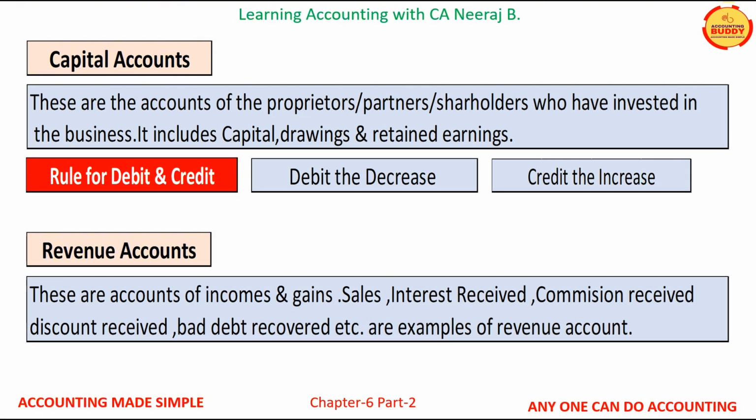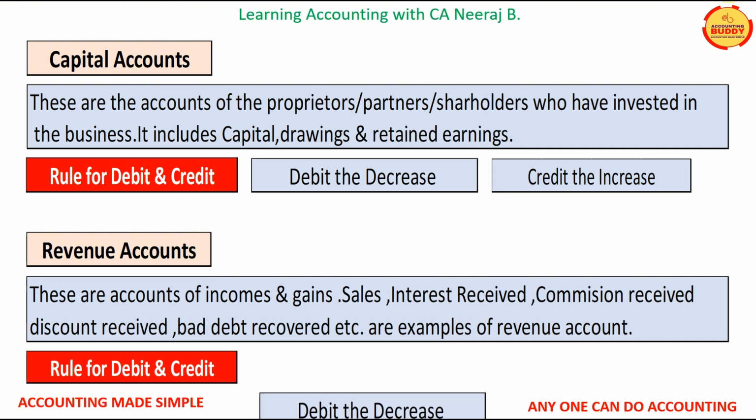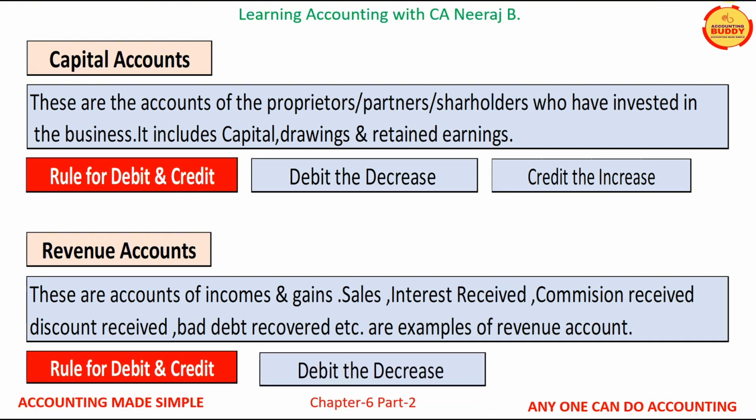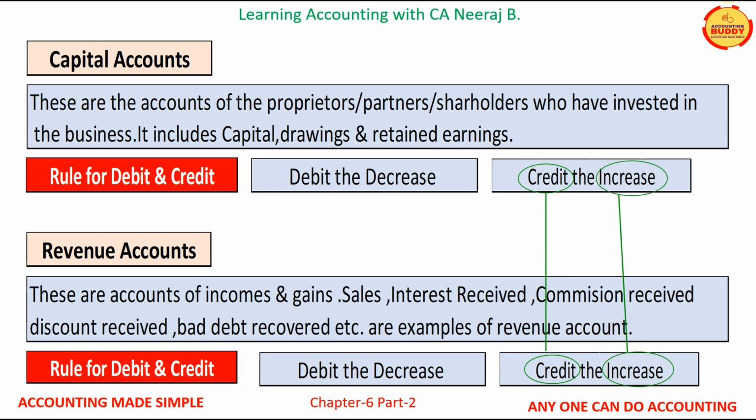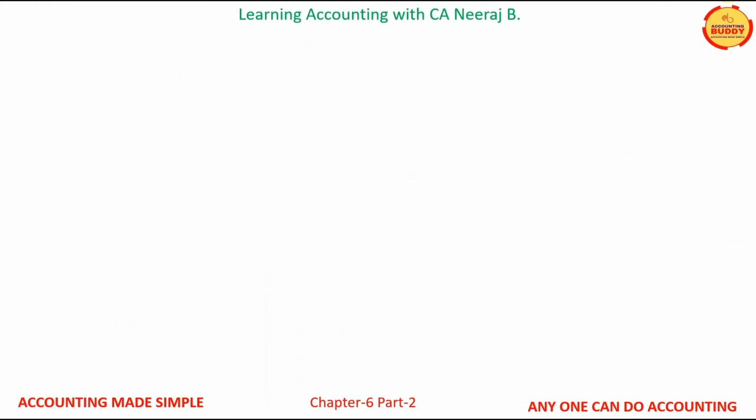Now let us understand revenue accounts. These are the accounts of the incomes and gains. Sales, interest received, commission received, discount received, bad debts recovered, etc. are some of the examples of revenue accounts. Rule of debit and credit for revenue accounts is: debit revenue accounts when they decrease and credit revenue accounts when they increase. The rule of debit and credit are same for both capital accounts and revenue accounts. Both capital and revenue accounts are credited when they increase, while the capital accounts and the revenue accounts when decrease are always debited.